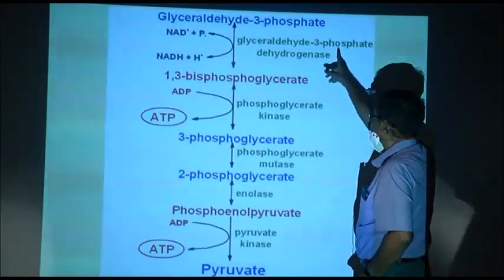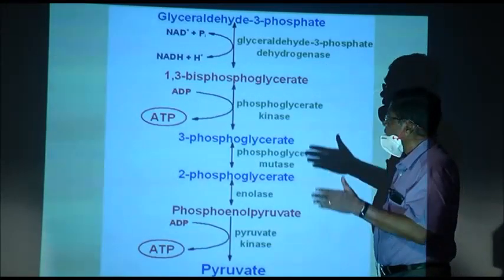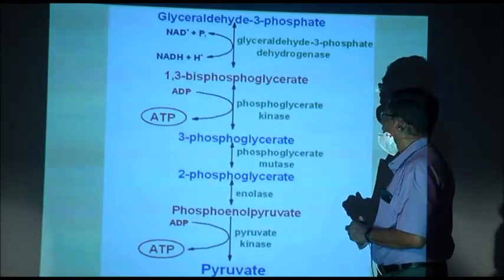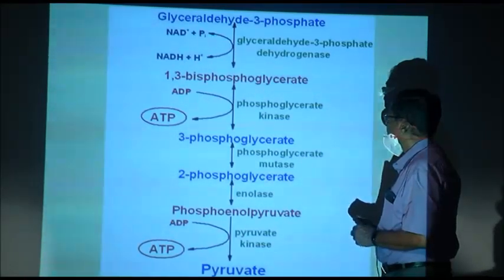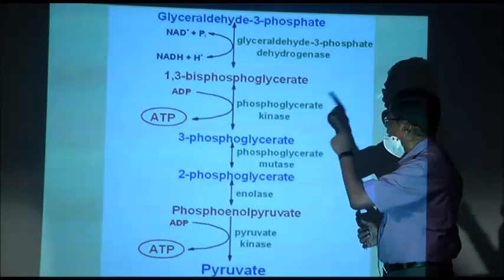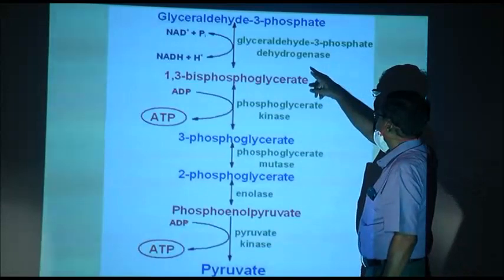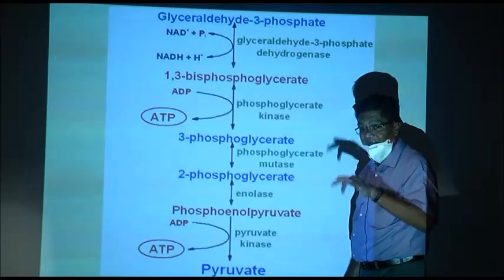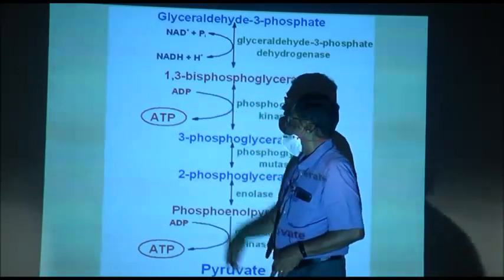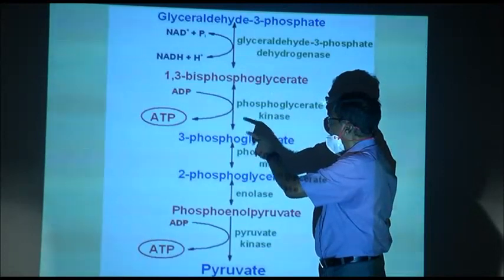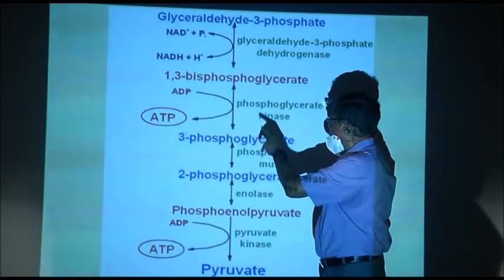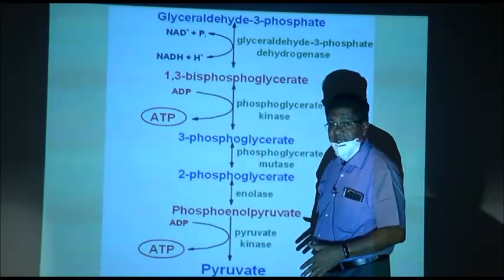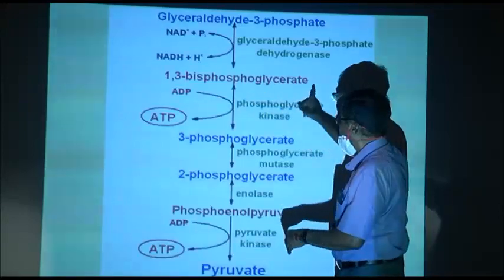Now, glyceraldehyde 3 phosphate loses hydrogen to NAD to form 1,3-biphosphoglyceric acid, and here one more phosphate is added. So, NAD is added and phosphate is added. Now, NAD becomes NADH and phosphate gets attached.